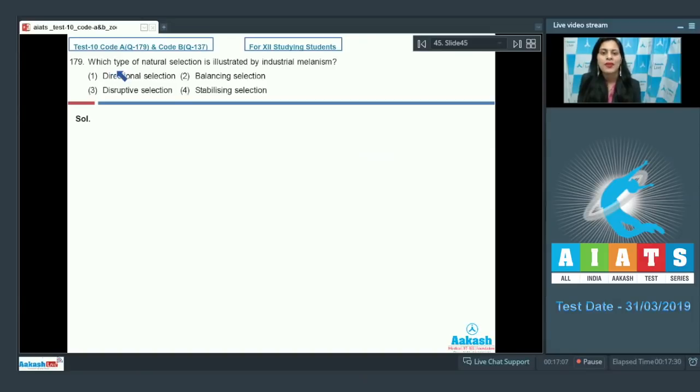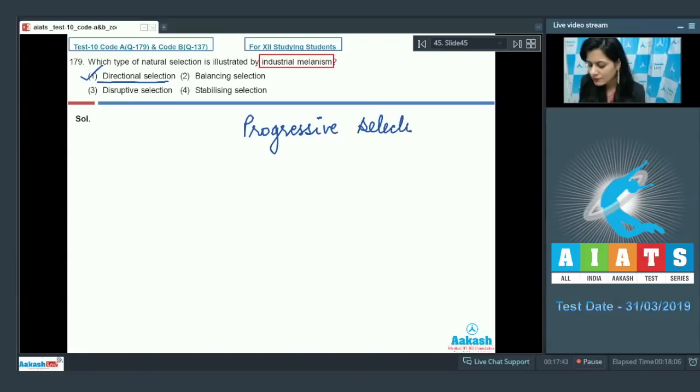Question number 179. Which type of natural selection is illustrated by industrial melanism? Industrial melanism is an example of natural selection, and that too of directional selection or progressive selection. More individuals acquire a value other than the mean character value in progressive selection. On the other hand, stabilizing selection and balancing selection are incorrect options because stabilizing selection involves a pattern where more individuals acquire the mean character value.